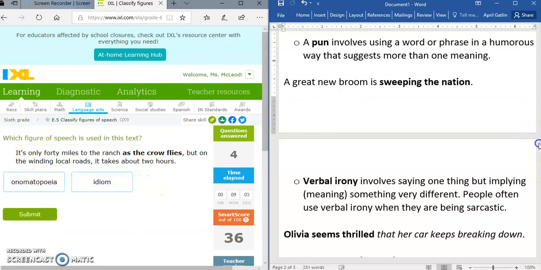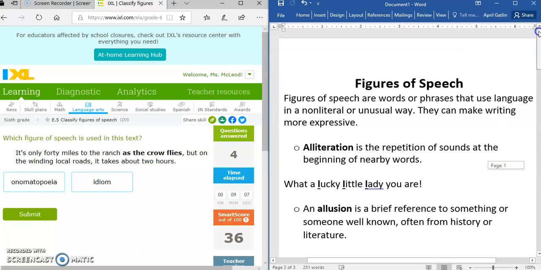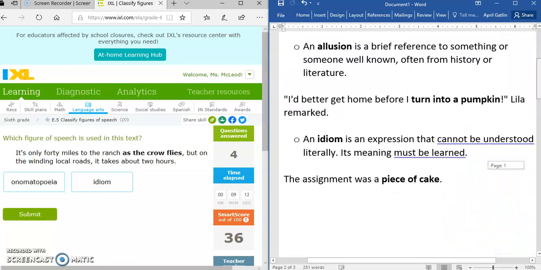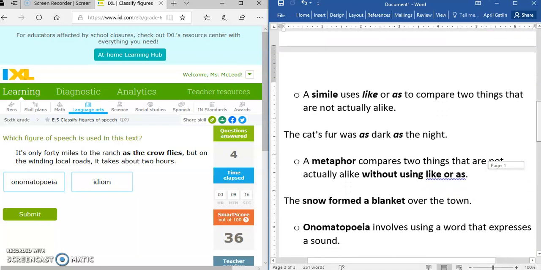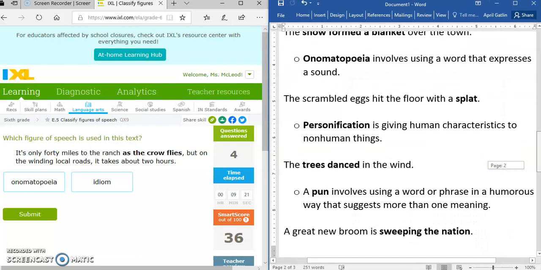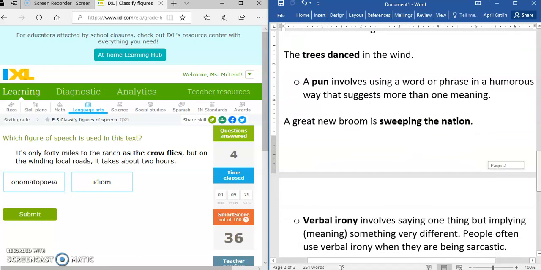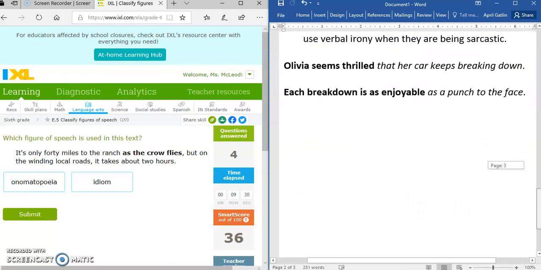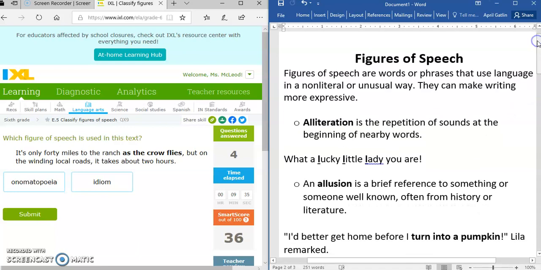Okay. So you are going to use this page here as a reference page for all the different types of figures of speech, along with examples, to help you determine or identify the type of figurative language or figure of speech that is being presented in bold print in each of the sentences.